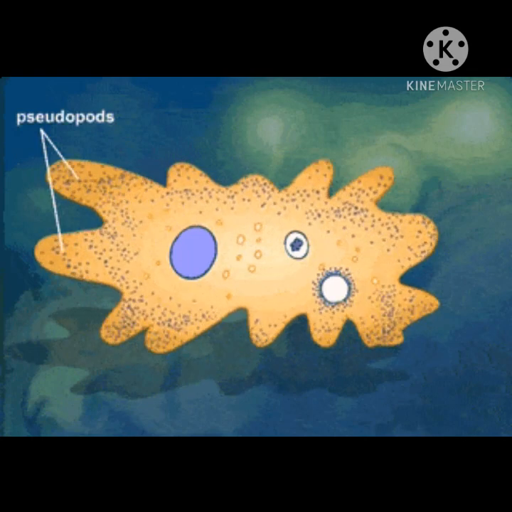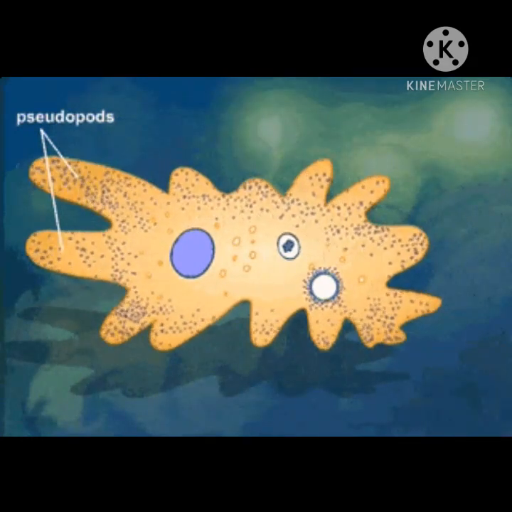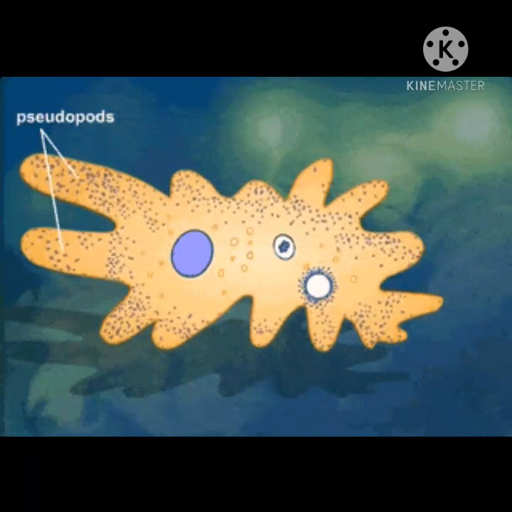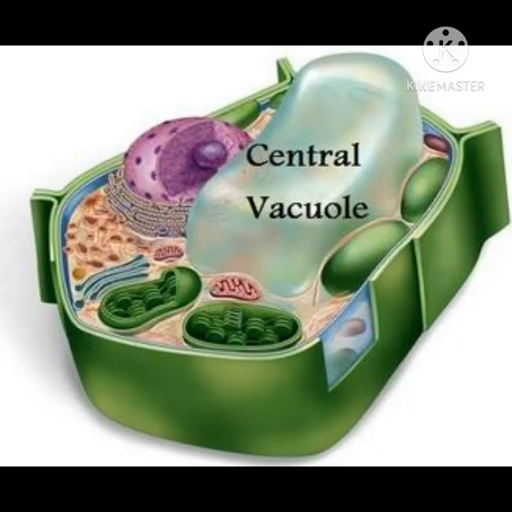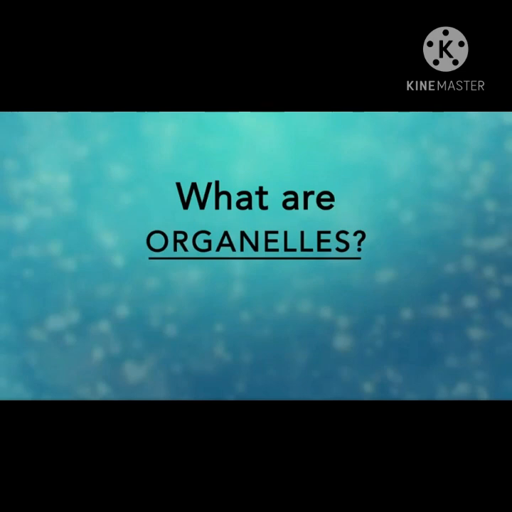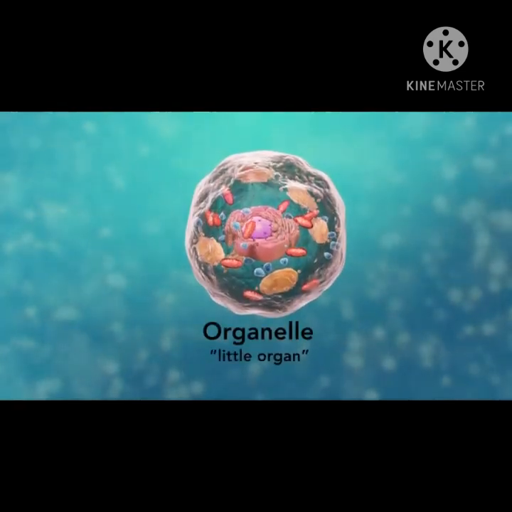In animal cells, cytoplasm is more dense and granular. Granule means small particles, while in plant cell it is thin and mostly pushed to the periphery due to a larger central vacuole. Vacuole is one of the cell organelles. But what is meant by organelle? Organelle means the organ of the cell.